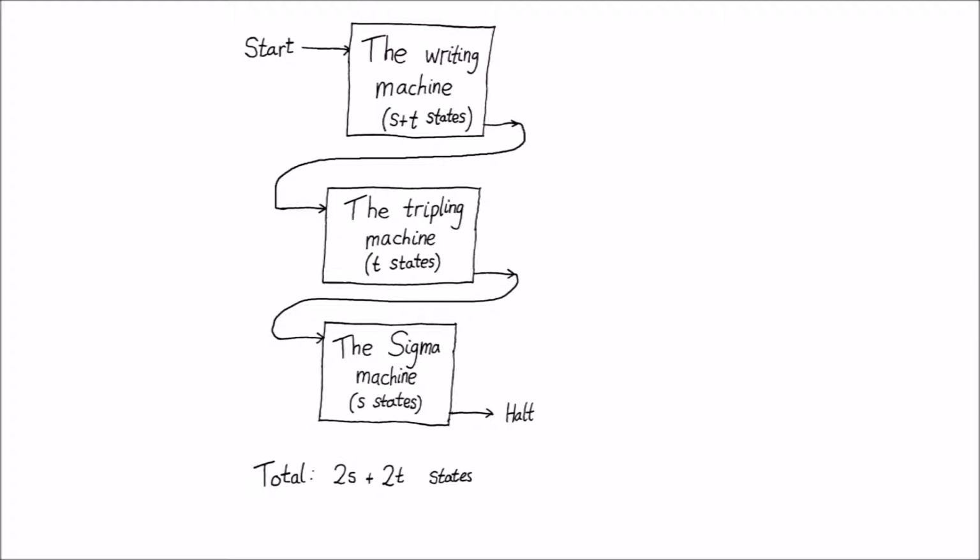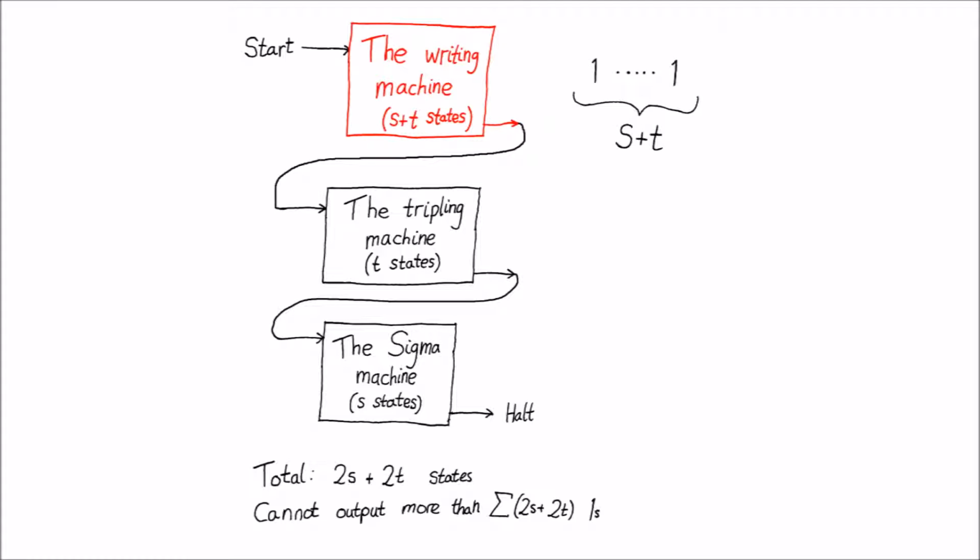The combination of these three machines has s plus t states from the writing machine, t states from the tripling machine, and s states from the sigma machine, for 2s plus 2t states in total. This means that the absolute maximum number of ones that this machine can output, starting from a blank tape, is sigma of 2s plus 2t. That's the definition of the sigma function.